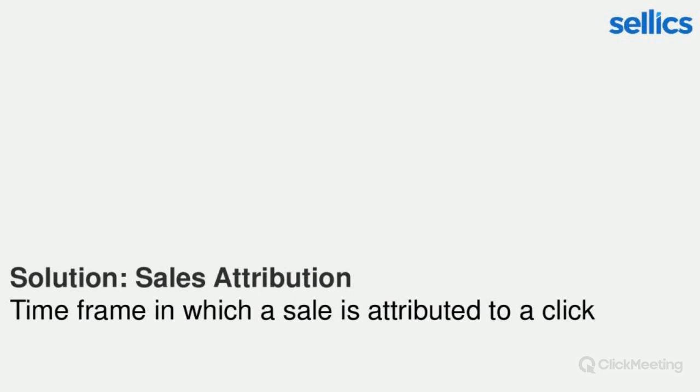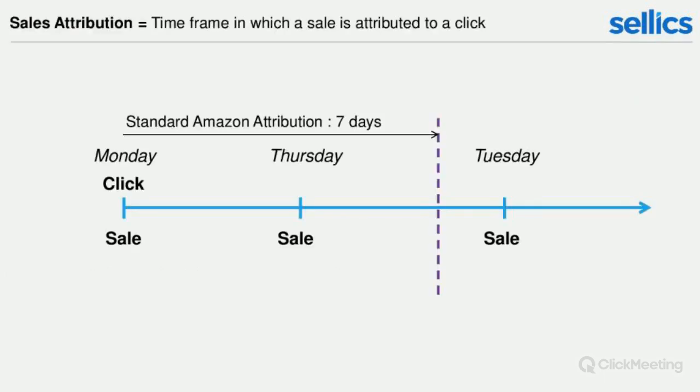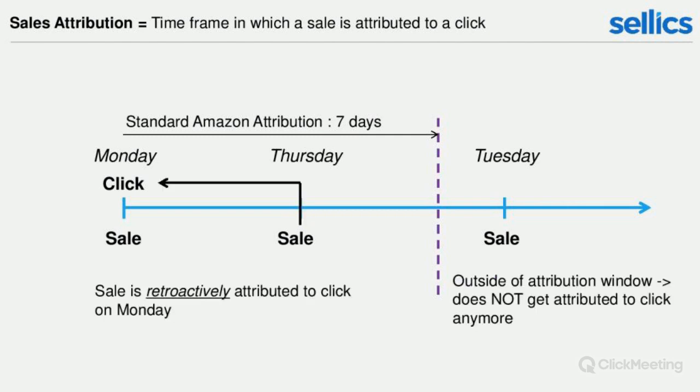And on Amazon, this time frame, this attribution window, is set to 7 days by default. That means all sales that happen within 7 days after the click are still being attributed to the click on Monday, and everything that happens after those 7 days is essentially not attributed to the click anymore.